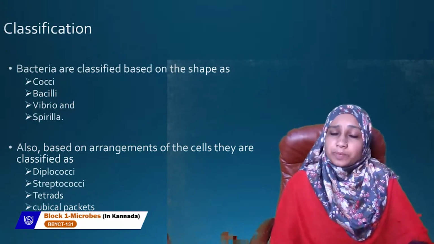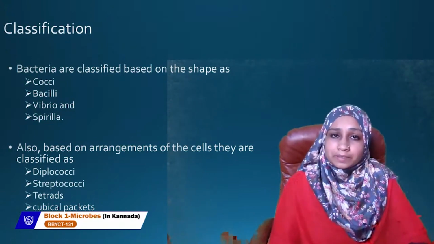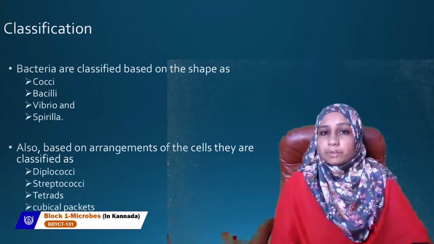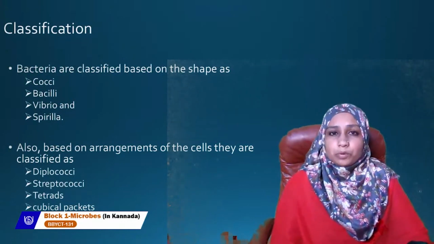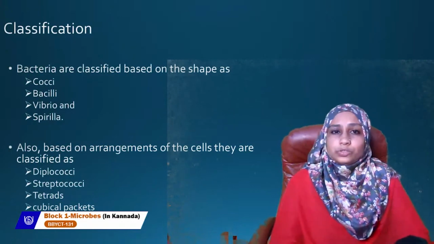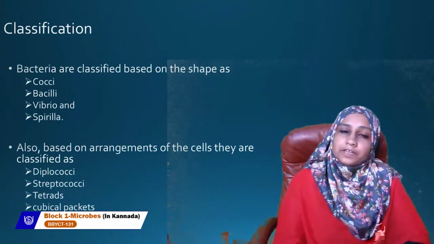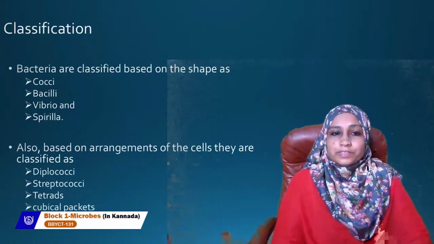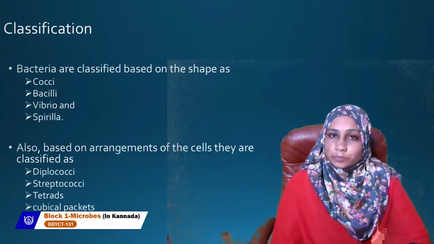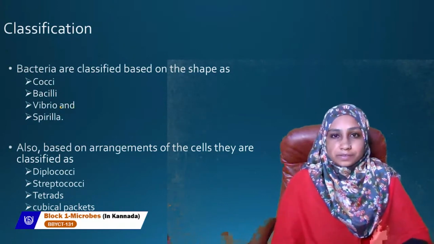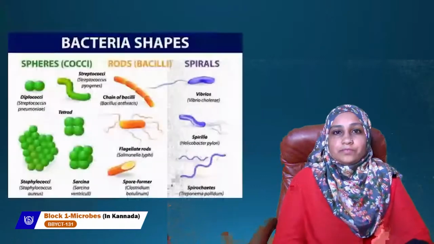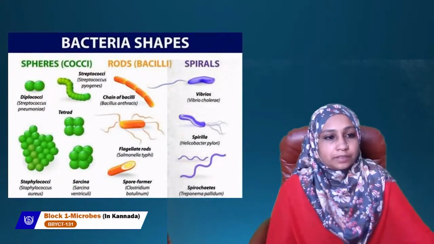Based on the arrangement of cells, we again classify bacteria into 4 classes. The first class is diplococci. Diplo, as the name says, means 2 cells together. 2 cocci when they come together is diplococci. Second is streptococci, a group of cells. I'll show you the slide. Streptococci. Then tetrads. It is arranged in 4 cells. Tetrads. And then the cubical packets. Last thing, see here in the picture.